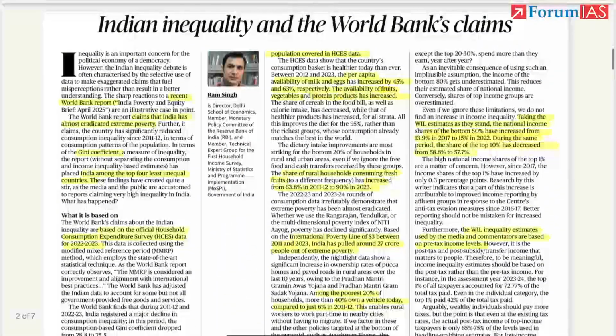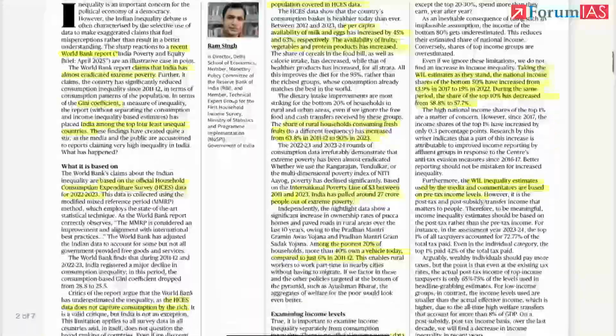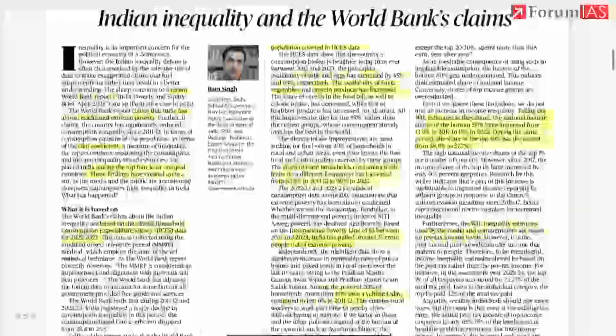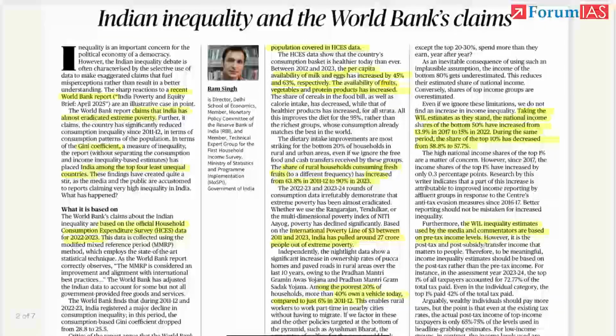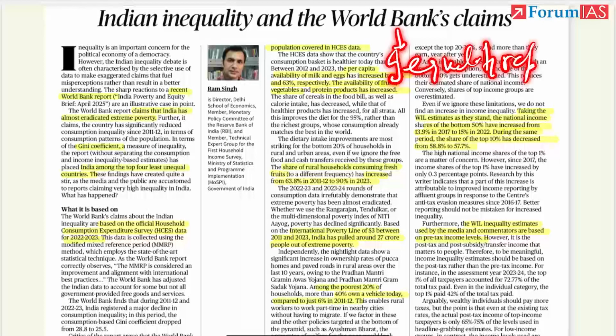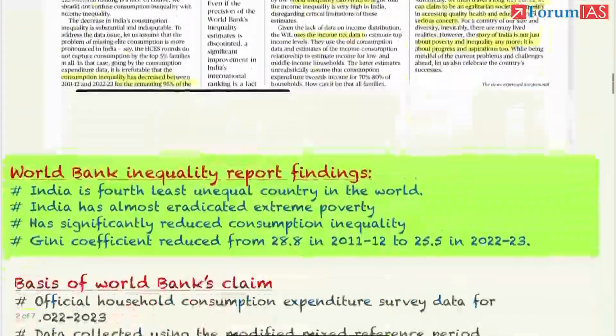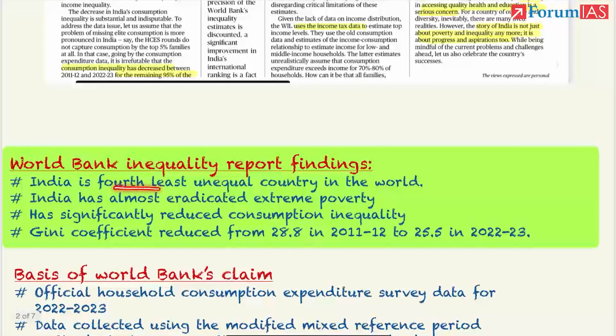Okay, Indian Inequality and World Bank's claim. See, the context is, few days back, World Bank released an inequality report. According to the report, India is the 4th least unequal country in the world. India has almost eradicated extreme poverty. If you hear this, you can feel, okay, this is against the contrary notion that India is a highly unequal